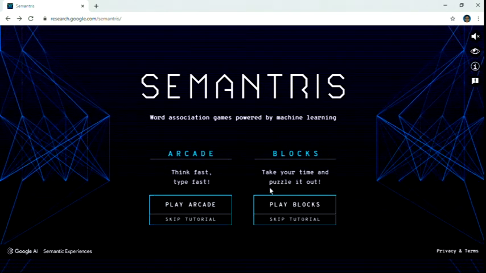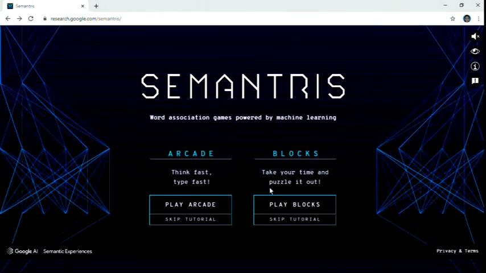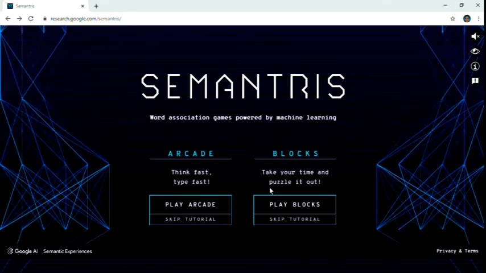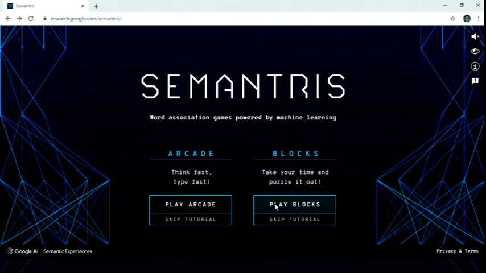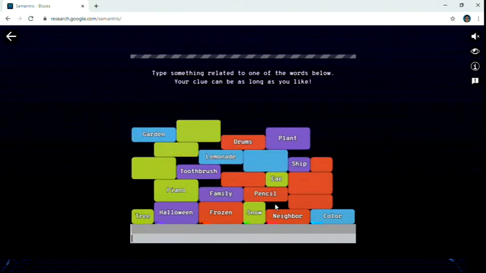It is like a puzzle actually. Take your time and puzzle it out. There are so many blocks. We have to remove those blocks actually. Here it is. There are target lines. The boxes will come regularly. So if we fail to type any clue, then when it crosses the target line, we lose the game.